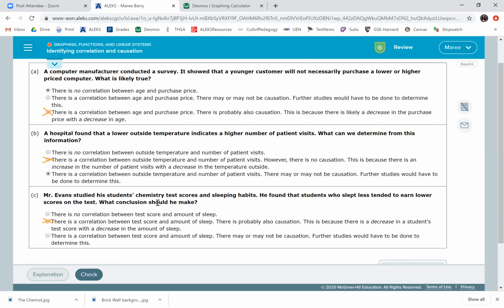Mr. Evans studied his students' chemistry test scores and sleeping habits. He found that students who slept less tended to, there's some more that shows it is. So if it does not or will not necessarily, that's no correlation. But if you see statements like these, tended to, indicates, and one's going down, one's going up, that's correlation. Okay, that's the end of the lesson.